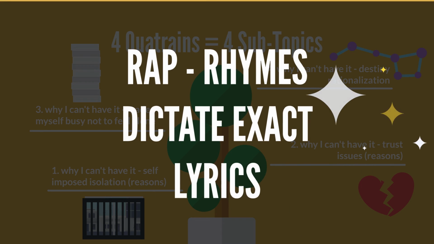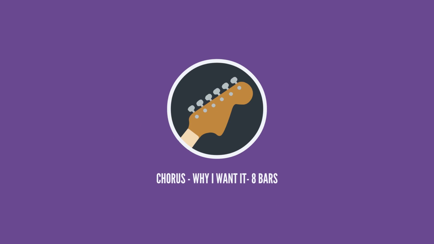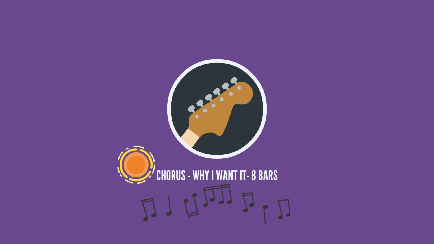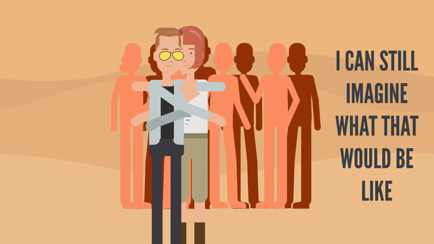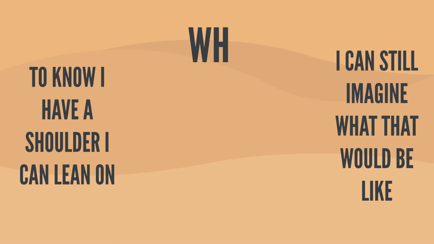Since we'll rap here, I'll use these topics as my guiding star, and as far as the actual lyrics, the rhymes will dictate that. The chorus, talking about why I want it, what would it be like to have it on 8 bars? We can say, but I can still imagine what that would be like, to know I have a shoulder I can lean on.